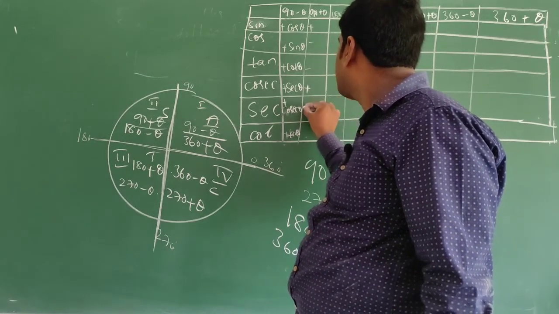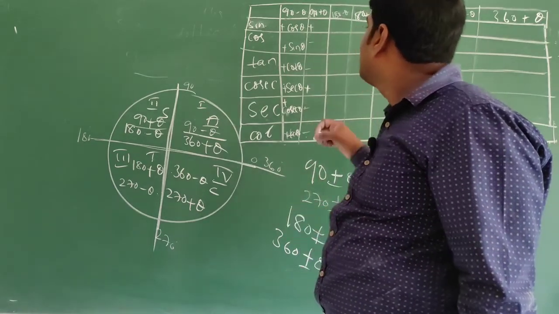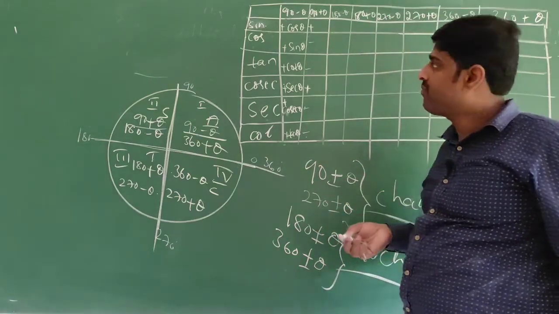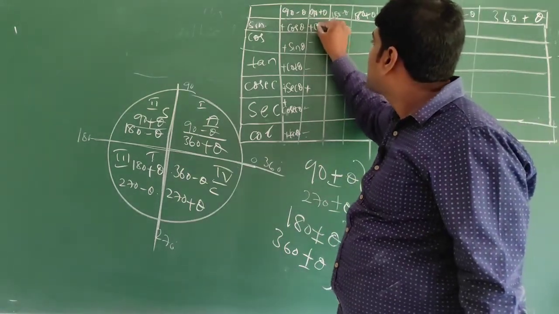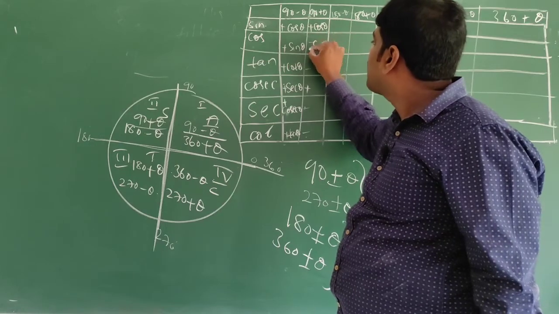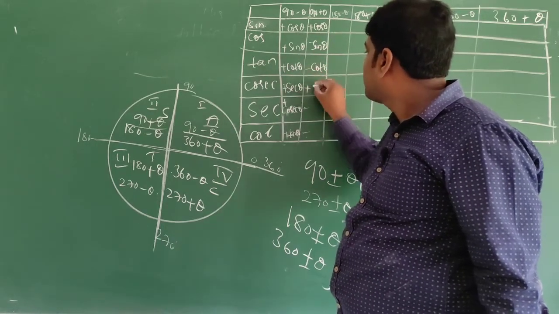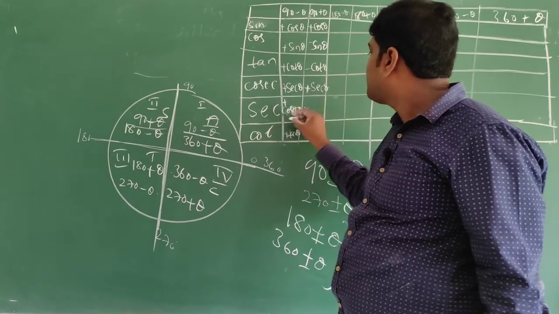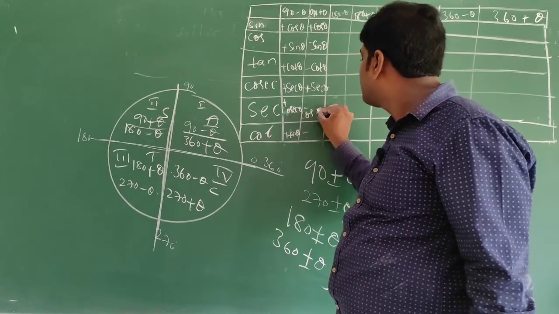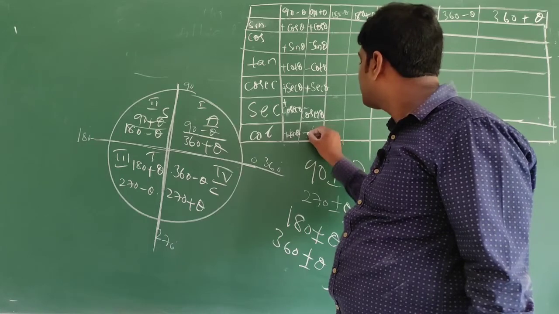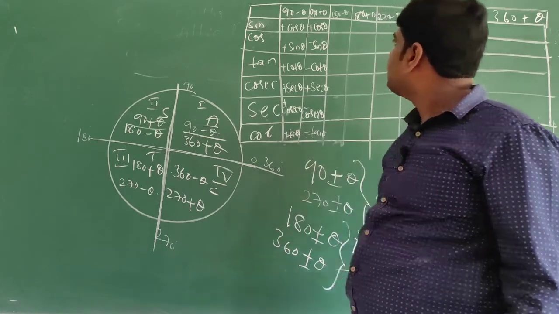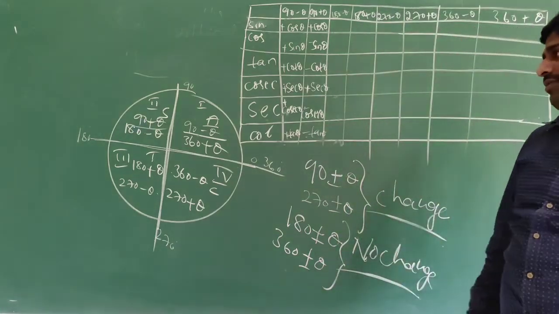Minus, minus, minus, minus. 90 plus theta, change. Sine becomes what? Cos theta. Cos becomes what? Sin theta. Tan becomes cot theta. Cosecant becomes secant theta. Secant becomes cosecant theta. Cot becomes tan theta.